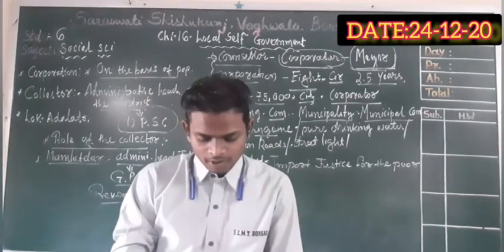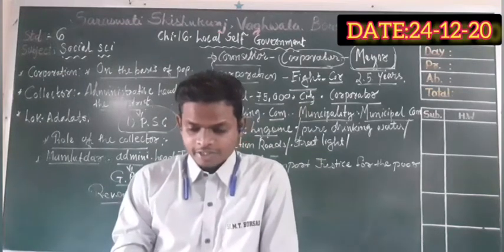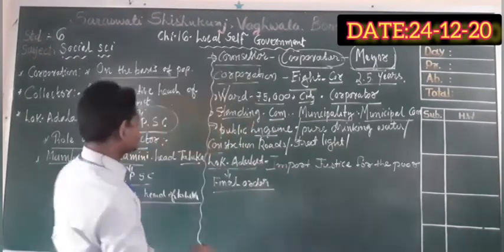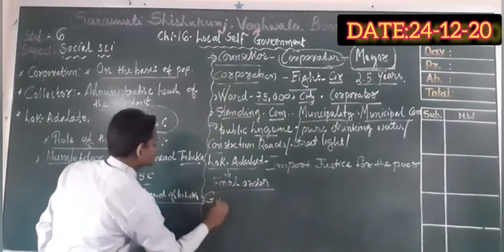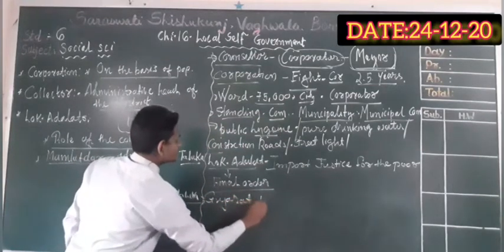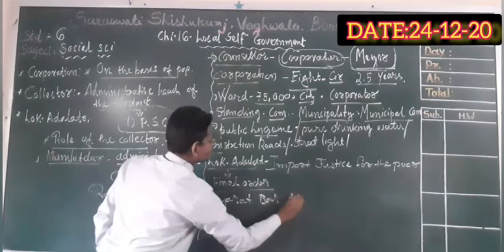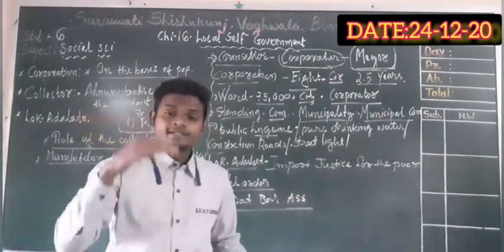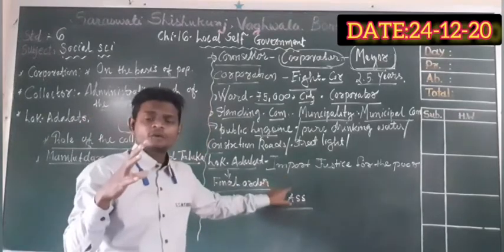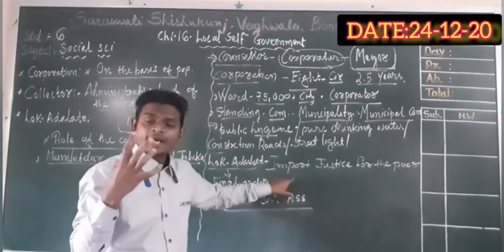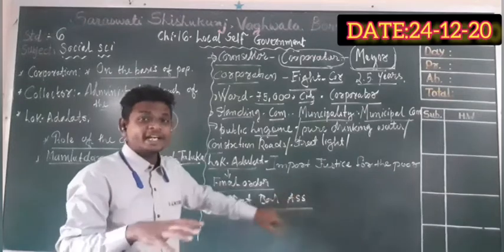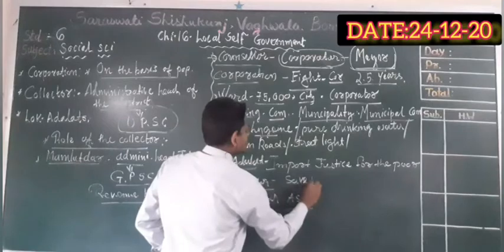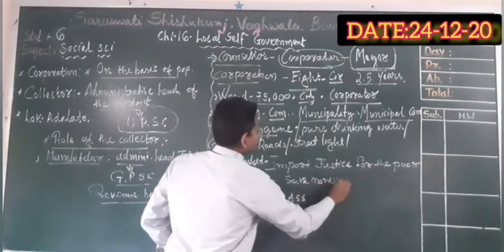A permanent Lok Adalat has been established in the districts of the state of Gujarat by the Gujarat Bar Association. It is specially for the introverted, backward, and poor people, and that's why it saves money as well as time.